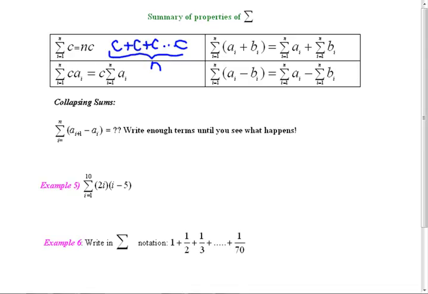This says you can distribute over a sum. You can do the sigma of A sub i and the sigma of B sub i. Same thing with the subtraction, so it's not any different. So it's just like the fact that you had the derivative of 2 functions, you can distribute the derivative. And what this one's saying over here is that you can pull the C out in front, just like you can take a constant through the derivative operator. So there's nothing new about this. It is related. And then we are going to skip the collapsing sums.